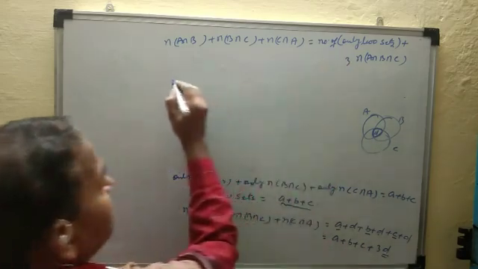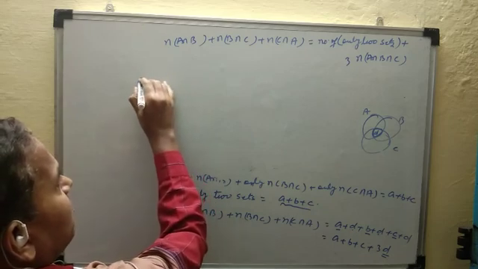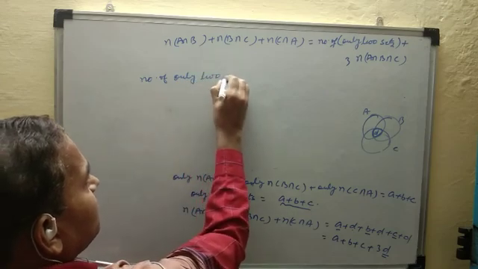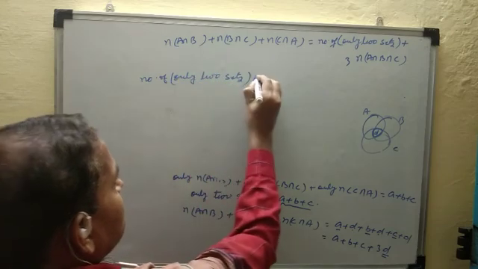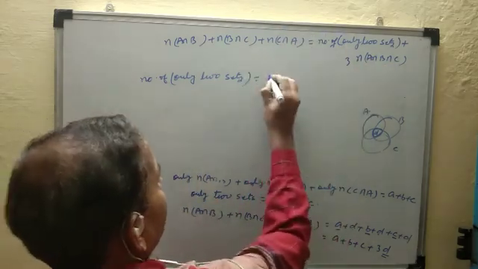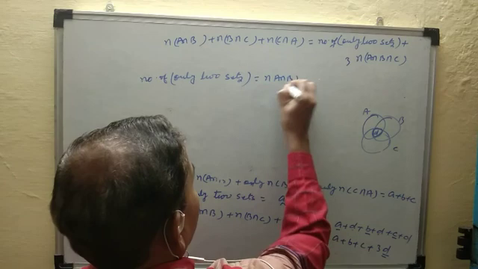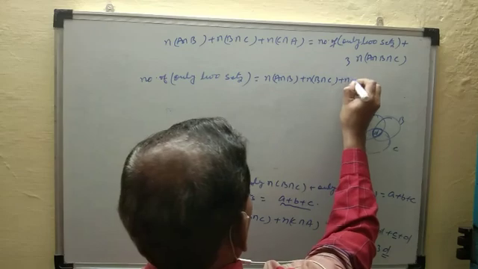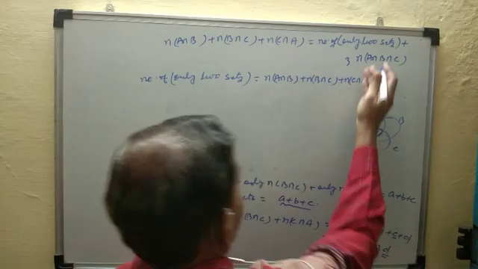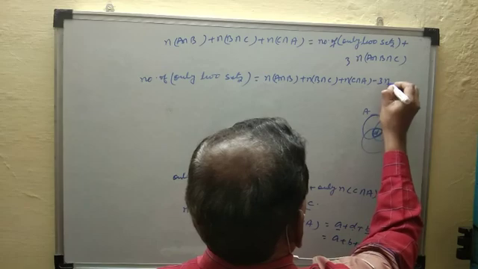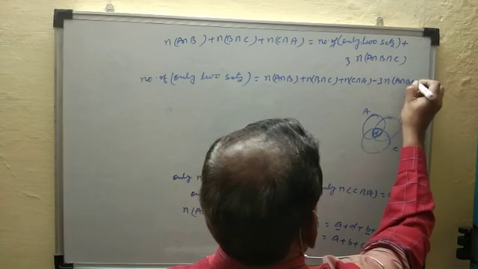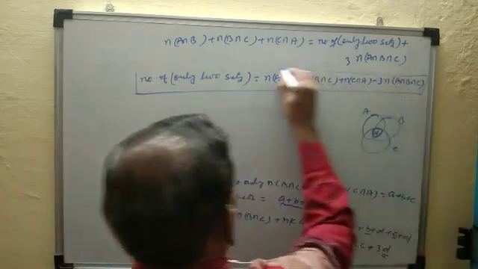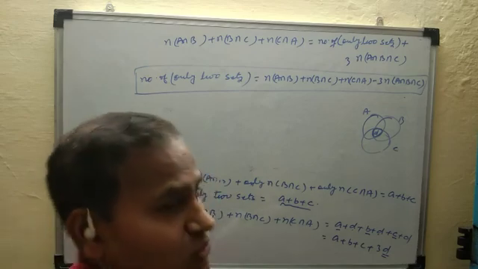So write the formula: number of only two sets is equal to, taking this term to the left side, number of A intersection B plus number of B intersection C plus number of C intersection A minus 3 into number of A intersection B intersection C. So this is the formula of number of only two sets.